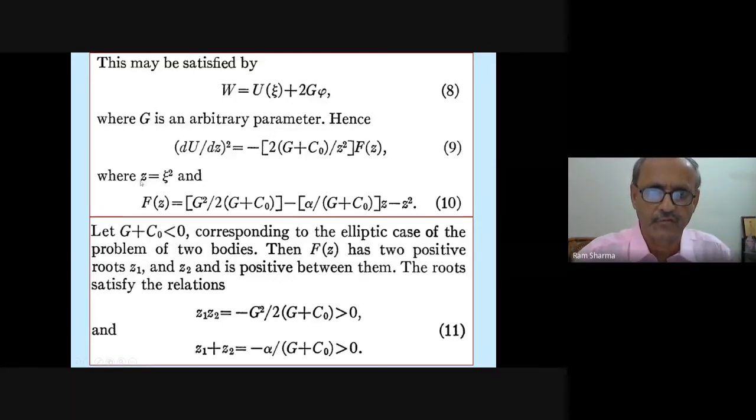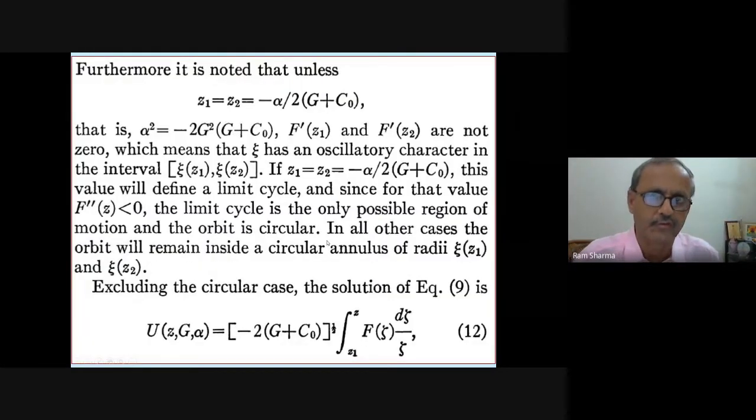So z is equal to xi square. So the value, and then this function comes. Now again there are two roots of the equation, and then the sum of the roots and the product of the roots you can write here. F(z) is equal to 0. F(z) has two positive roots, and then he writes these things here. Furthermore, Z1 is equal to Z2 gives this.